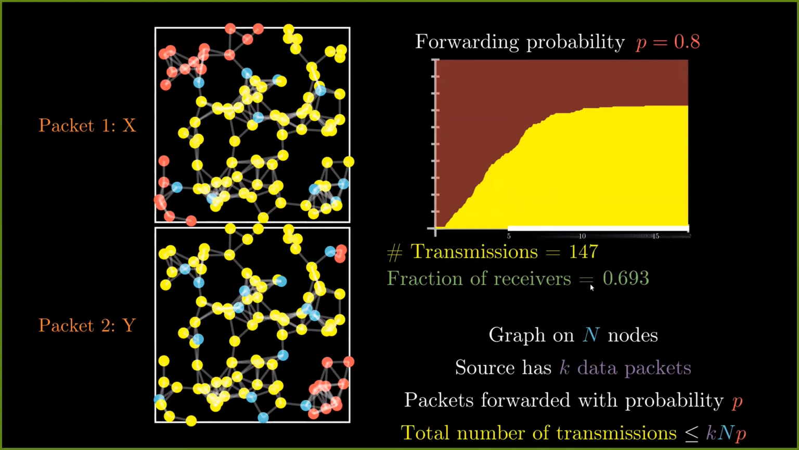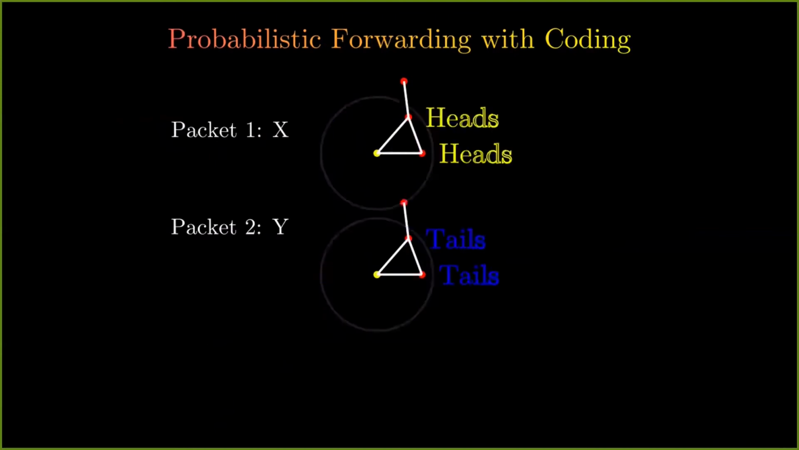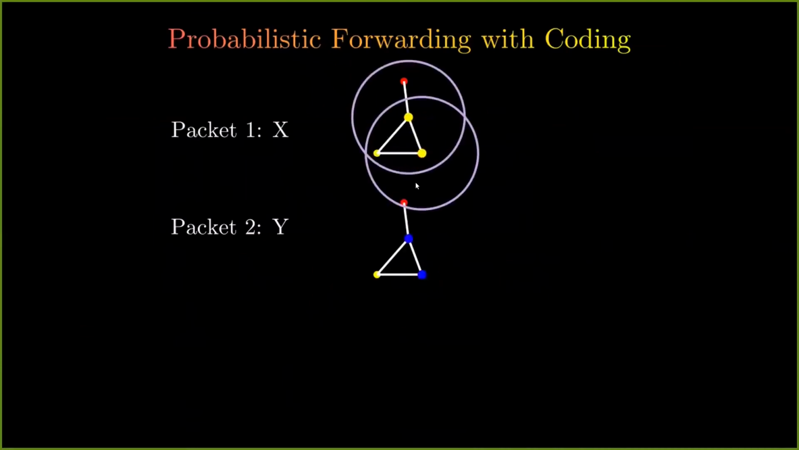Our aim in this work is to improve upon this fraction of receivers, while at the same time keeping the number of transmissions to a minimum. And we propose a new algorithm called probabilistic forwarding with coding in order to do this. How does this work? Let's go back to the small example that we had. Again, you have 2 packets, packet x and y, and the probabilistic forwarding happens as before. However, for the second packet, both of these nodes toss tails, and the node on top does not receive the packet.